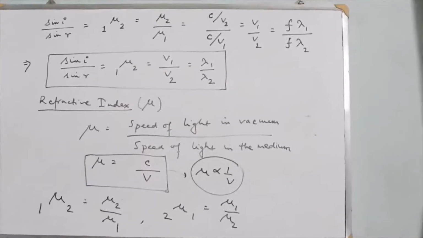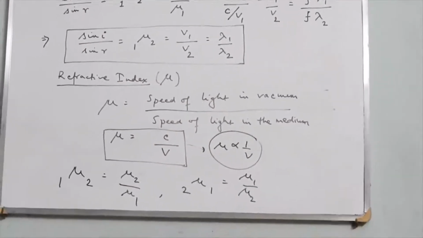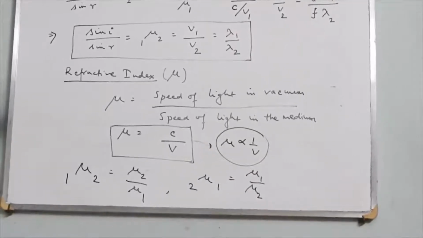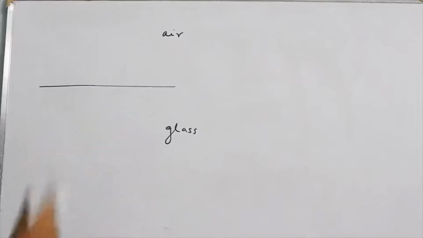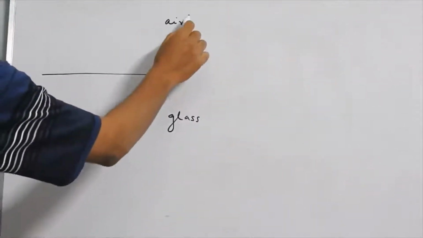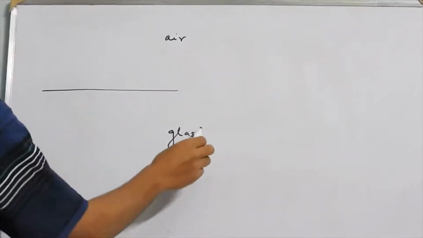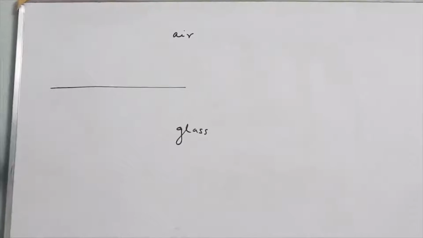Then we can go through different examples where light speeds up and slows down. Suppose light enters glass from air. Air is a comparatively rarer medium and glass is a comparatively denser medium.